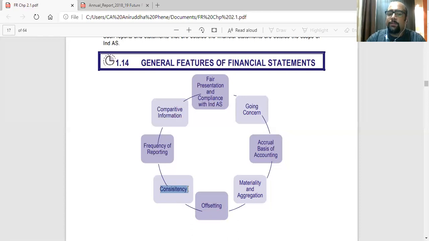All the treatments and the policies we are following have to be consistently applied from one financial period to another. Frequency of reporting. Reporting is basically presenting the financial statements annually. Every year you have to. Comparative information. Present the comparative information also for at least 1 year. You can present for 2 years also, but generally 1 year the standard suggests.